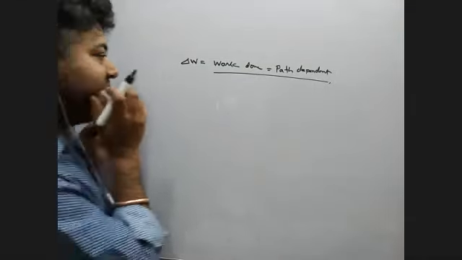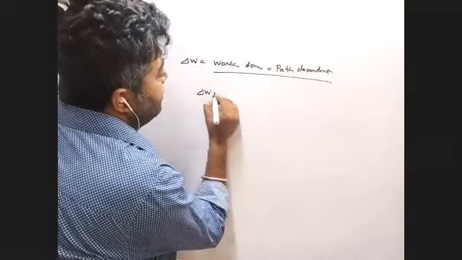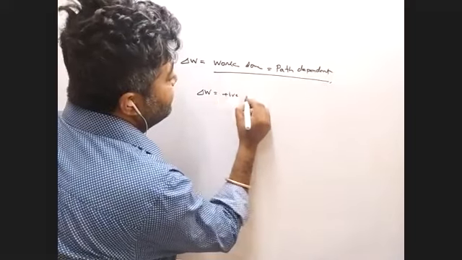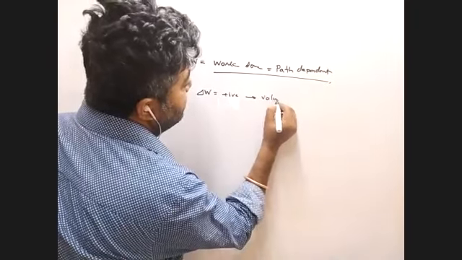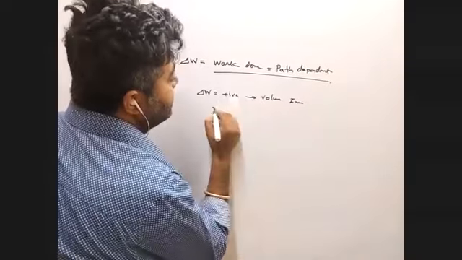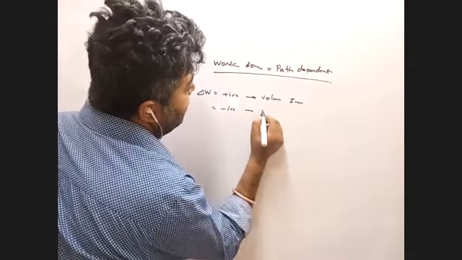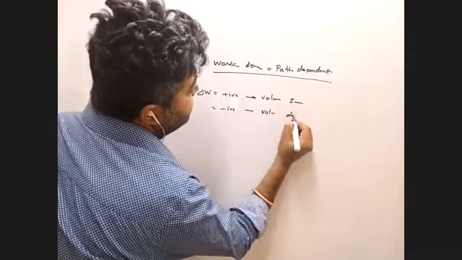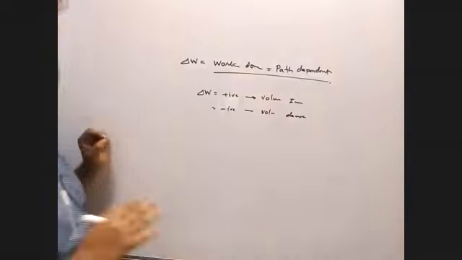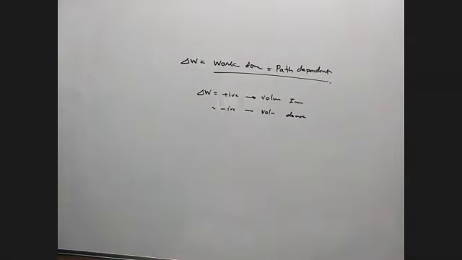Now, work done positive means volume increases, and negative means volume decreases. Is it okay? Work done positive means volume increase. Work done negative means volume decrease. And work done is a path dependent process.